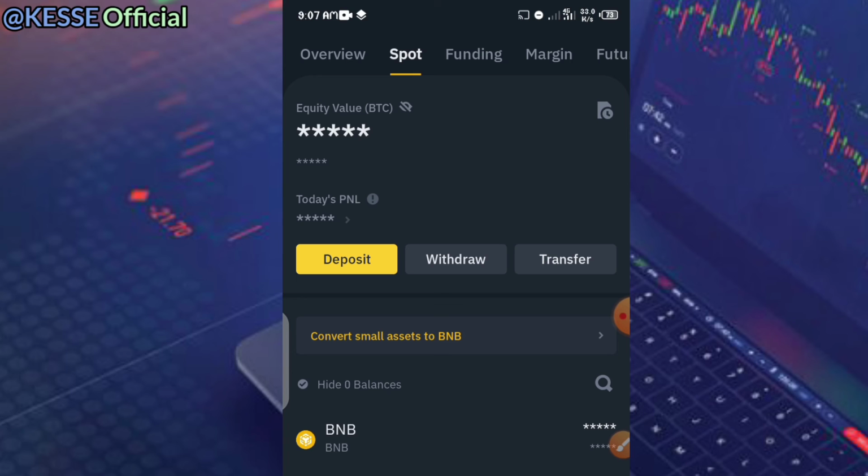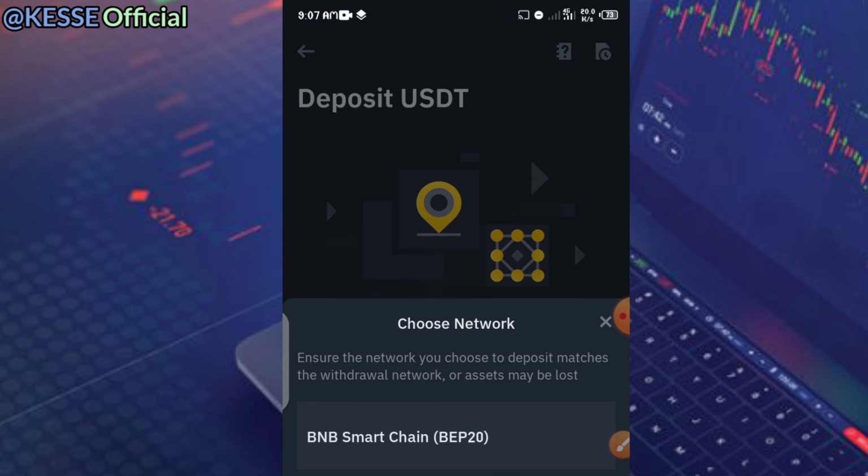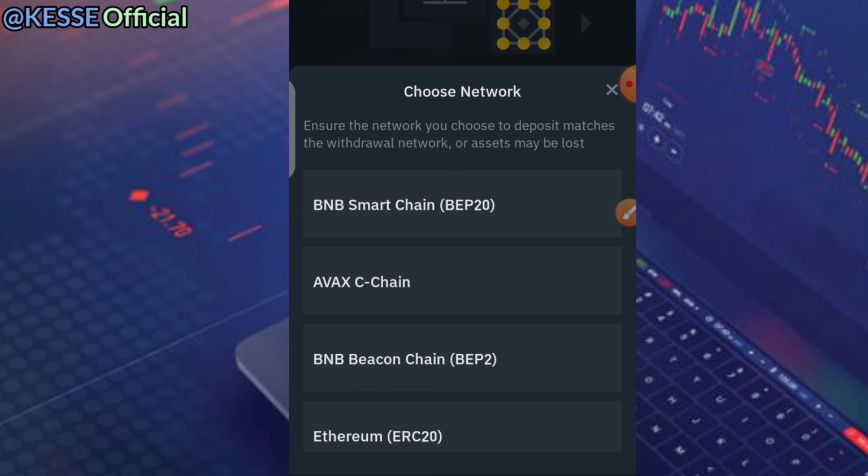So once you want to deposit on your Binance platform, all you need to do is to come here and select the particular coin which you want to deposit. Assuming I want to deposit a coin like Bitcoin or Binance or USDT, for instance. So I want to deposit USDT. Binance will ask me which particular USDT I want to deposit. Remember, the fees vary depending on the coin you want to deposit or transfer.